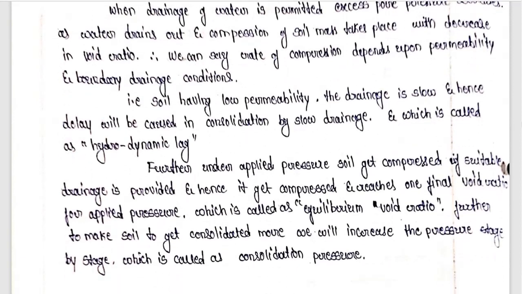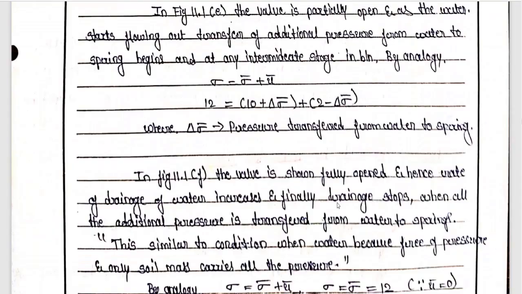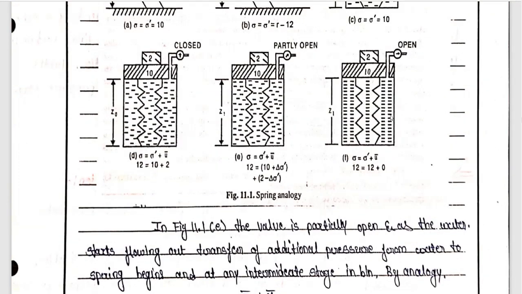Further, under applied pressure, soil will get compressed if the suitable drainage is provided. So, under the applied load, soil will get compressed if the suitable drainage is provided, and hence it gets compressed and reaches a final void ratio. What is final void ratio? You can observe here. This is the final thing.